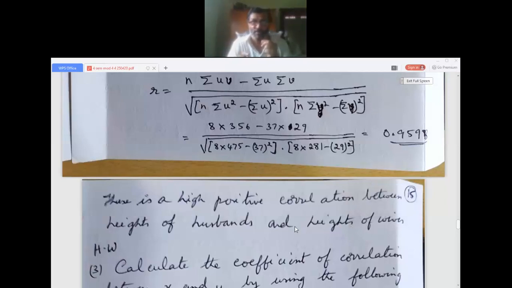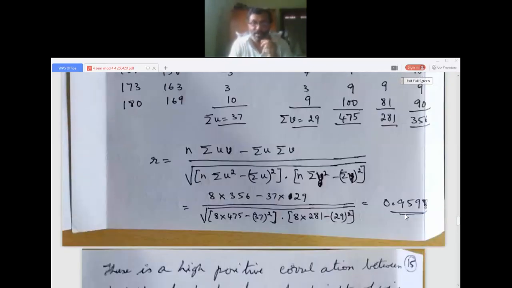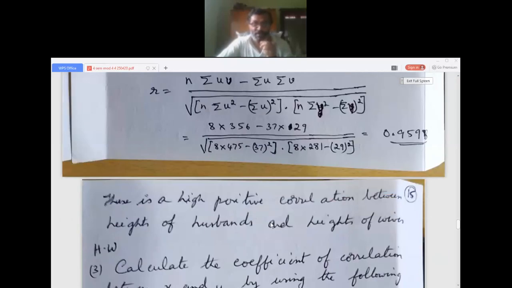You know the r value is in between minus 1 and plus 1. Now here you can see the value is 0.9598. So we have got a very high positive correlation between the heights of husband and heights of wife. That is the second method.